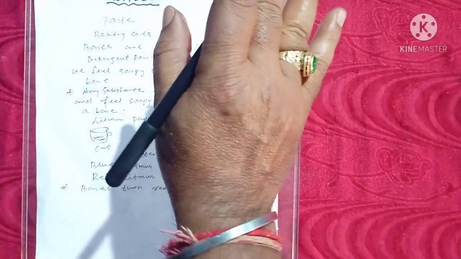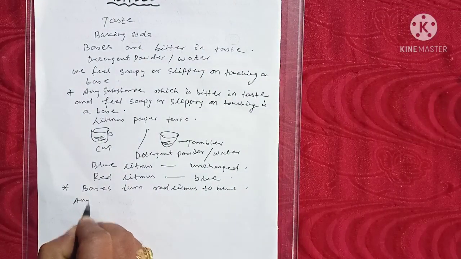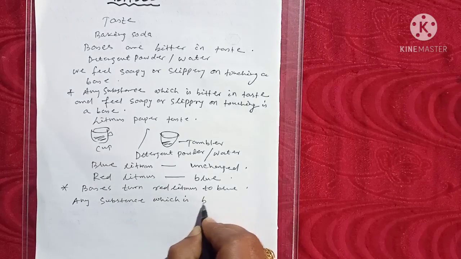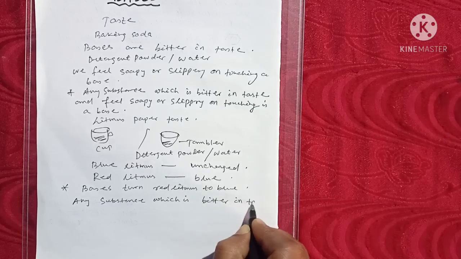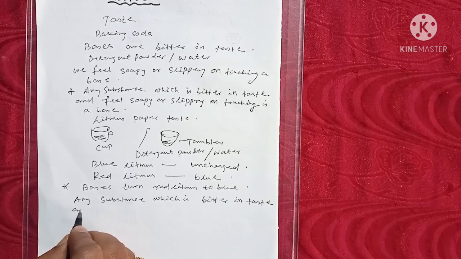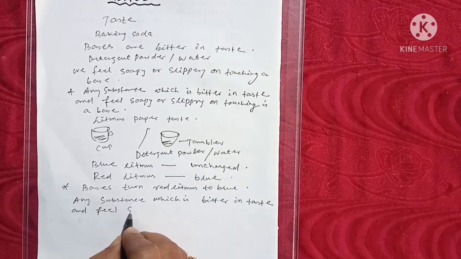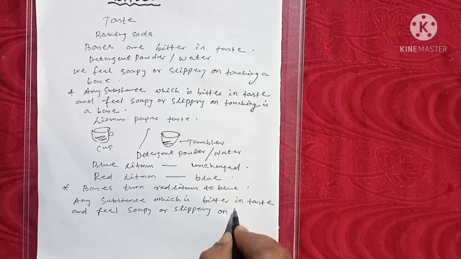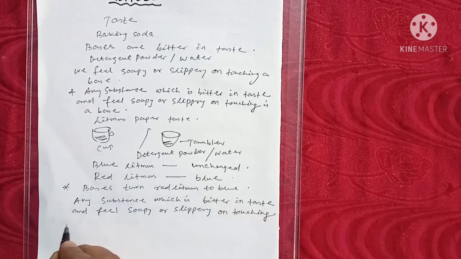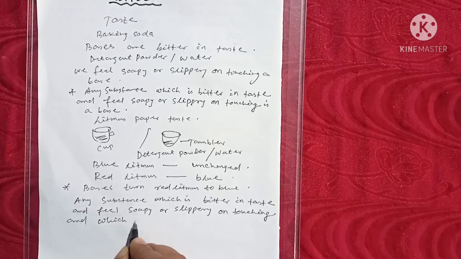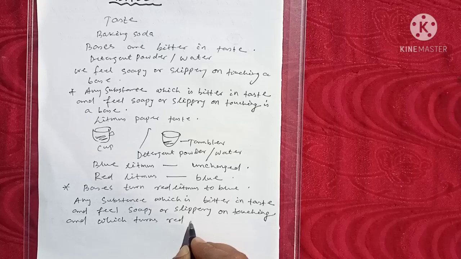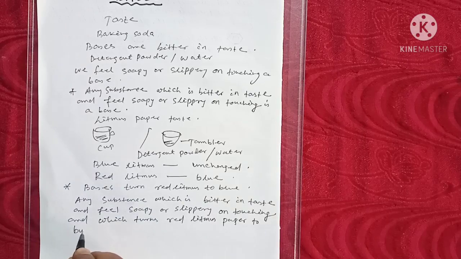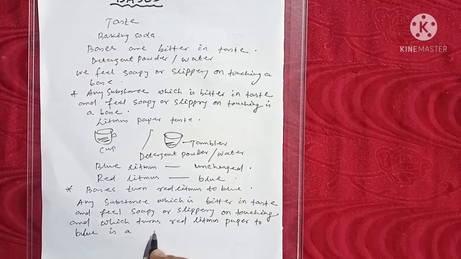So what may we conclude here? Any substance which is bitter in taste and feels soapy or slippery on touching and which turns red litmus paper to blue is a base.